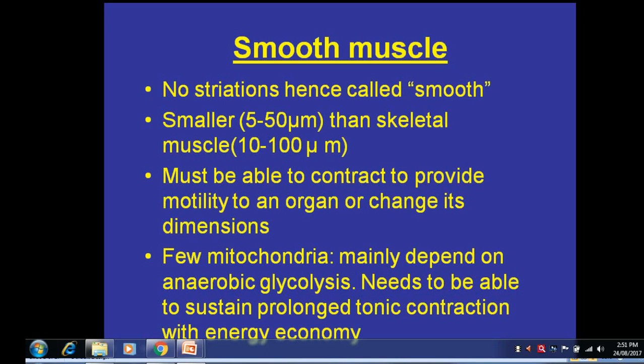Smooth muscle physiology. In this session, we will discuss smooth muscle physiology in detail. The smooth muscles are obviously the muscles where no striations are observed, hence we call them smooth muscles. These are smaller than skeletal muscles. They must be able to contract to provide motility to an organ or change its dimension.